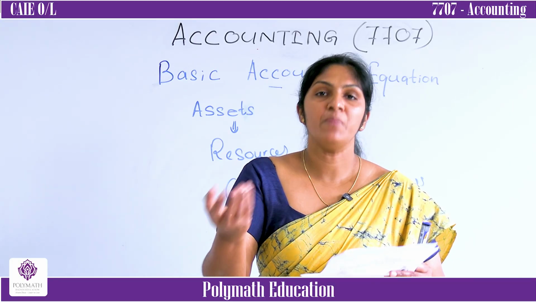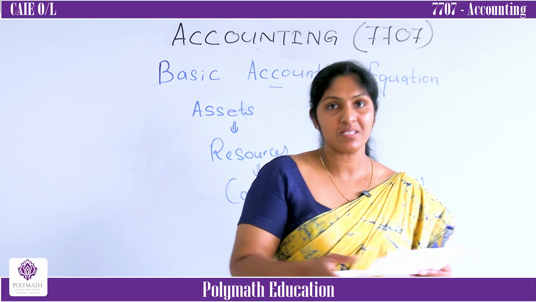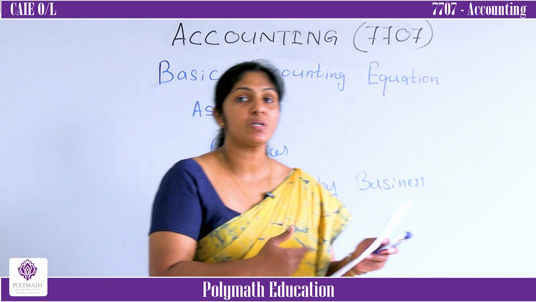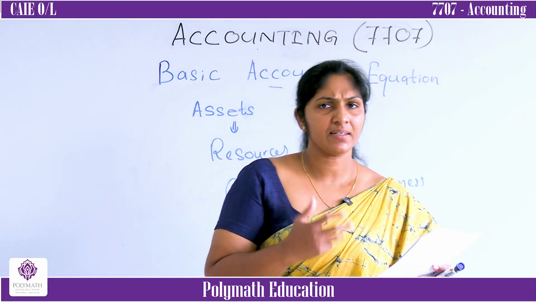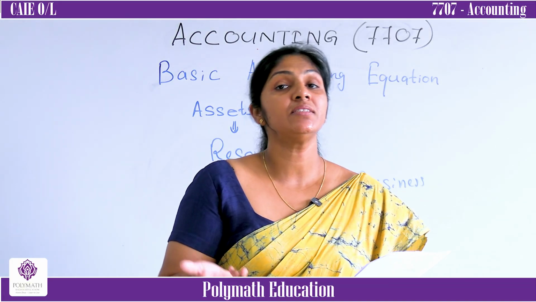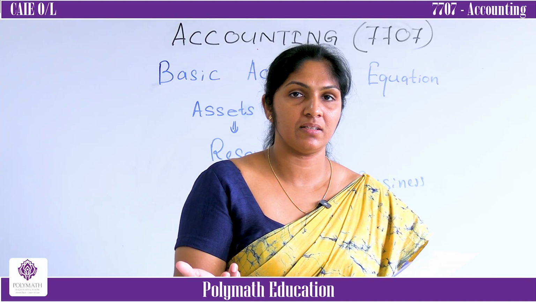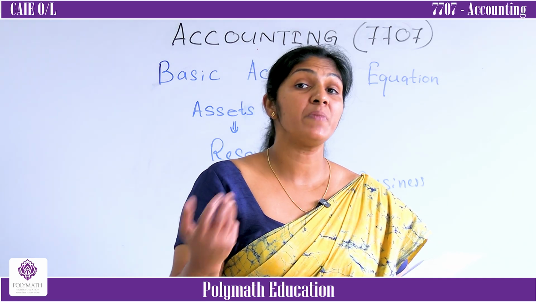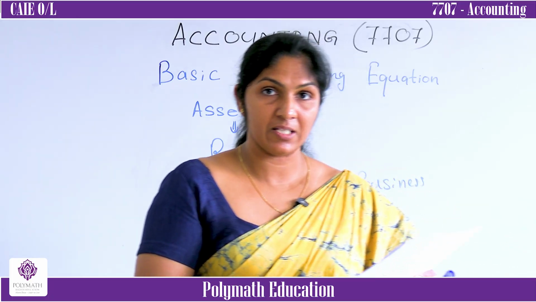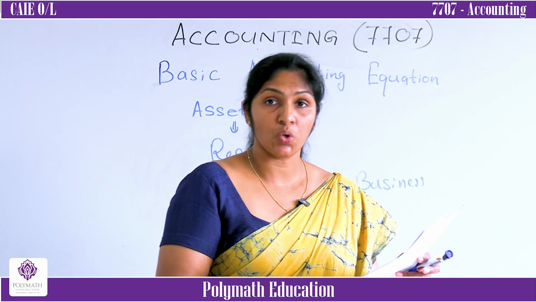Anything which brings economic benefits, which brings money to the business, is called an asset. Then here I have given you some features. What are the characteristics of assets? First thing is resources which are controlled by the business. Other thing is the resources which bring economic benefits to the business. Here I have given you future economic benefits. It means money, return, profit, whatever. Then it should be controlled by the business.